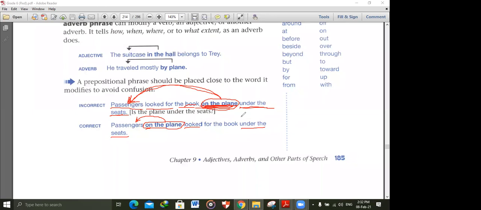Under the seats here, it tells us where this action happened. The action of looking for or searching happened where? Happened under the seats. This action happened over the seats, in the rooms, in the pilot's room. The action of searching. So here it modifies a verb. It modifies where this action happened.